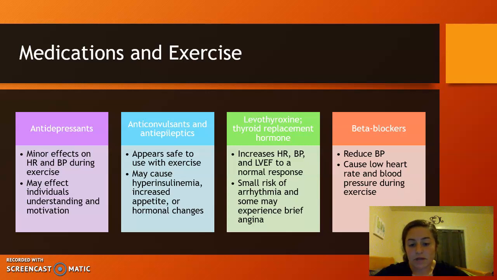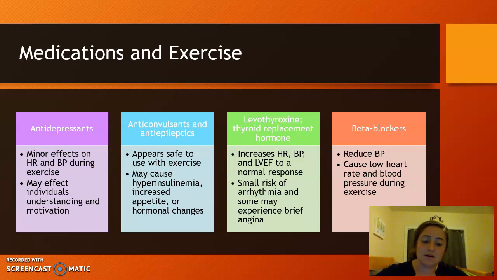Levothyroxine is a thyroid replacement hormone. A lot of people with ID have issues with their thyroid and hormones. This causes an increased heart rate, blood pressure, and LVEF to a normal response. So the LVEF is just the left ventricle, how much blood it's pumping out. They're all reduced in people with IDs, so this medication brings it up to normal, which increases the small risk of arrhythmia and some experience episodes of brief angina just because it's already being elevated, and then during exercise it gets elevated even more.